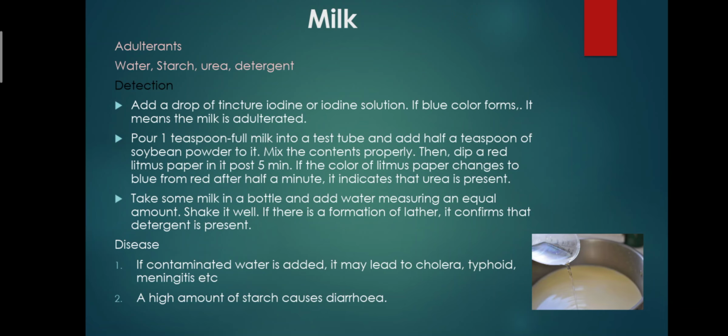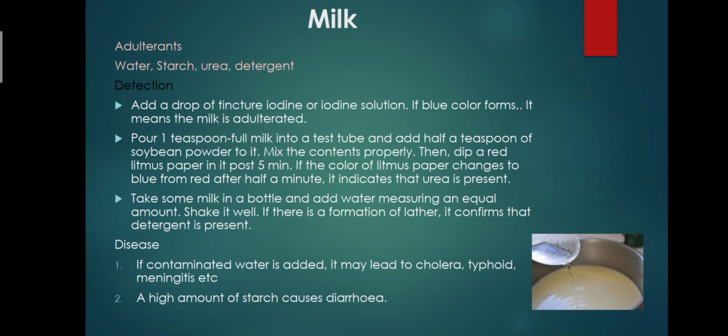Next one is milk. The adulterants that are used in milk are water, starch, urea, and detergent. Their detections: add a drop of tincture iodine or iodine solution. If blue color forms, it means the milk is adulterated. Pour 1 teaspoon of milk into a test tube and add half a teaspoon of soybean powder to it. Mix the contents properly, then dip a red litmus paper in it after 5 minutes.